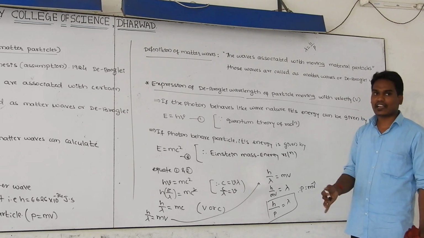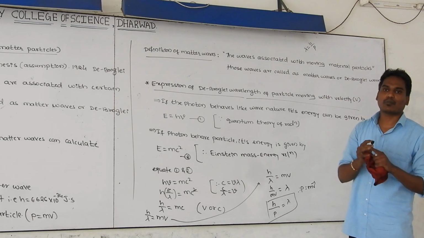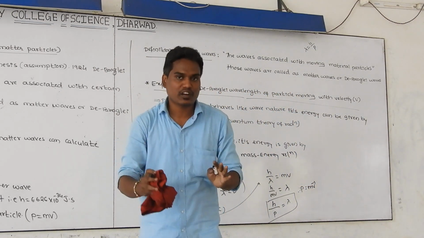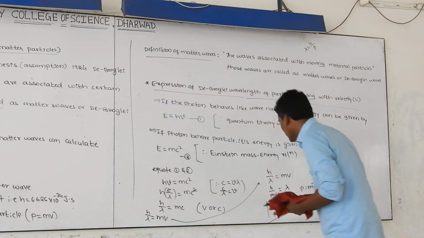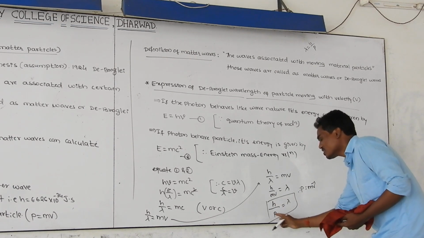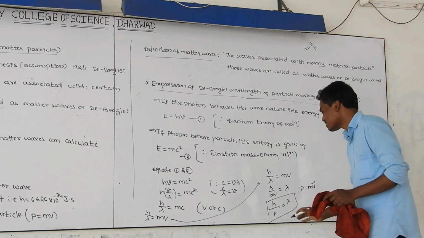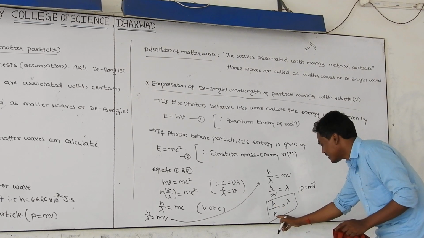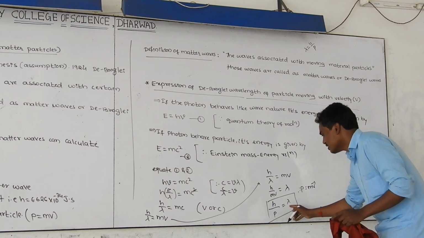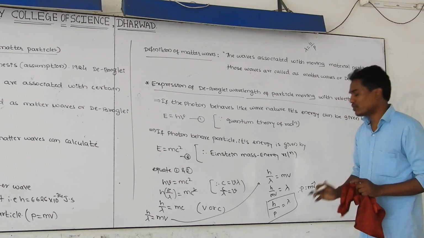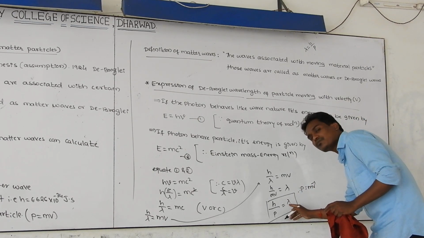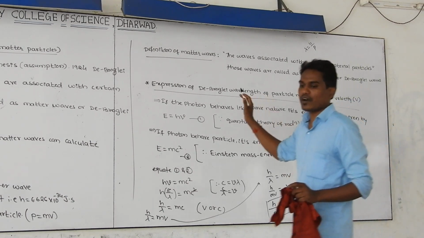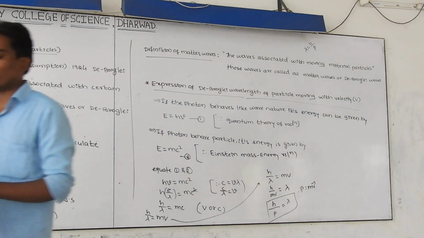Whatever the particle is, whenever it is moving from one point to another point, it is moving in the form of waves. Those waves are called matter waves, and the wavelength of that matter wave is calculated by using this formula. This is also called the de Broglie wavelength, which relates Planck's constant, the momentum of that particle, and the wavelength of the matter waves. And this one is the expression for de Broglie wavelength.